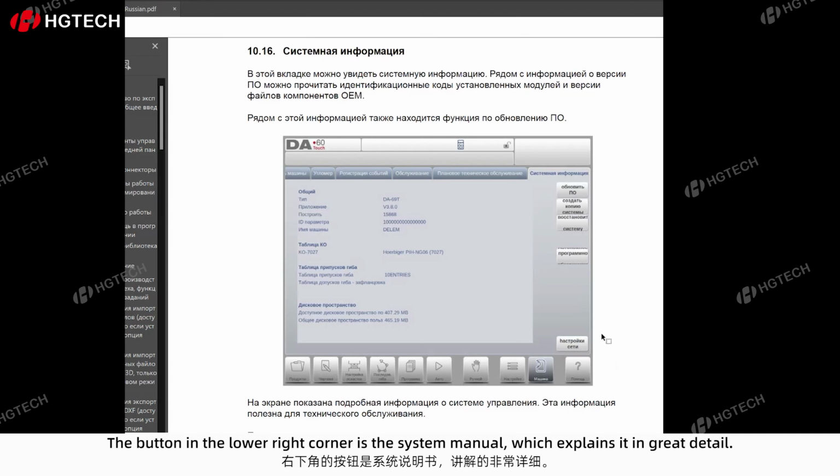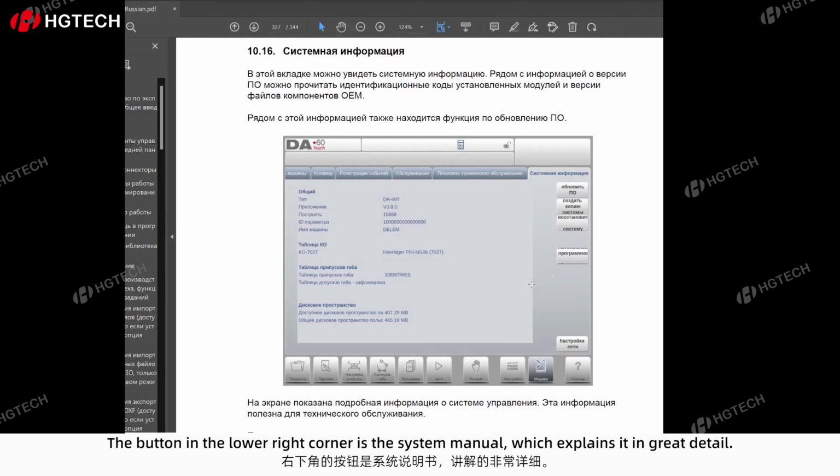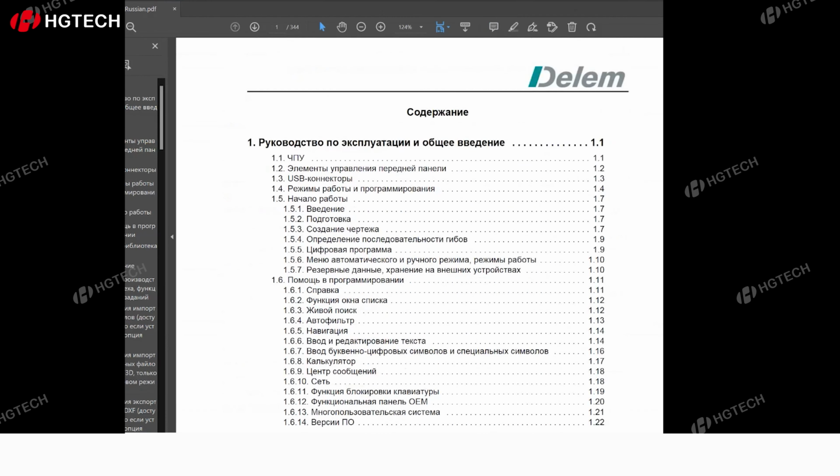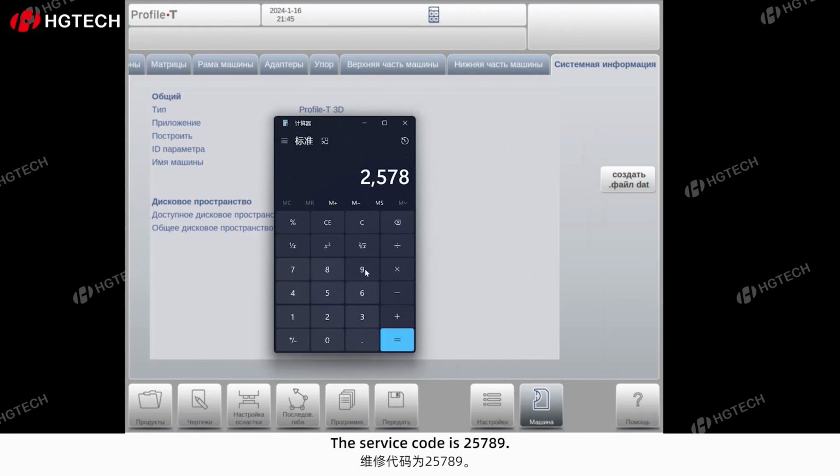The button in the lower right corner is the system manual, which explains it in great detail. Today's version is for computers. The service code is 25789.